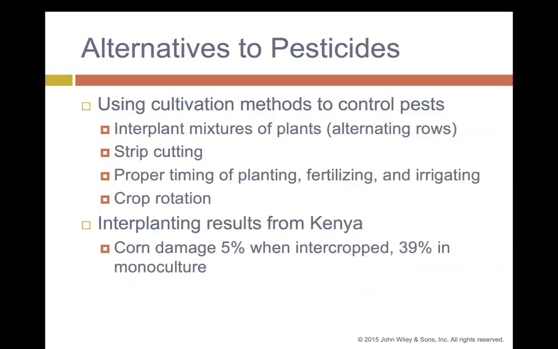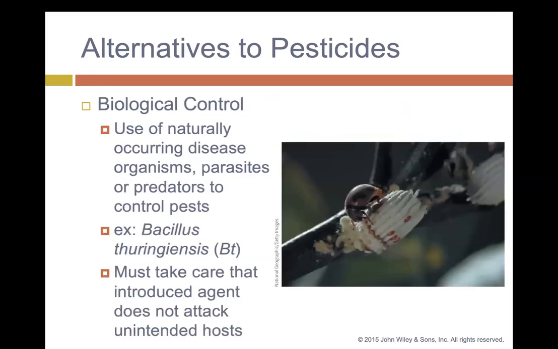Alternatives to pesticides: using cultivation methods to control pests, like interplanting mixtures of plants, strip cutting, and proper timing of rotation. Interplanting results from Kenya: we have corn damage of 5% when intercropped and 39% in a monoculture. So this is using crop rotation and proper timing of plant rotation.